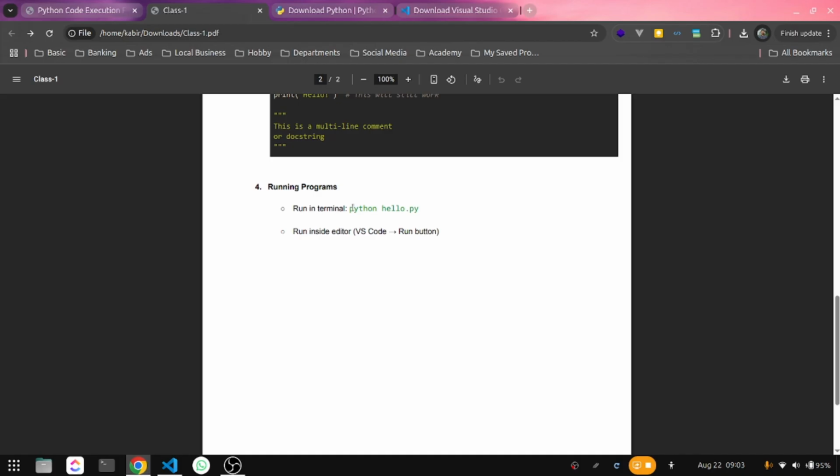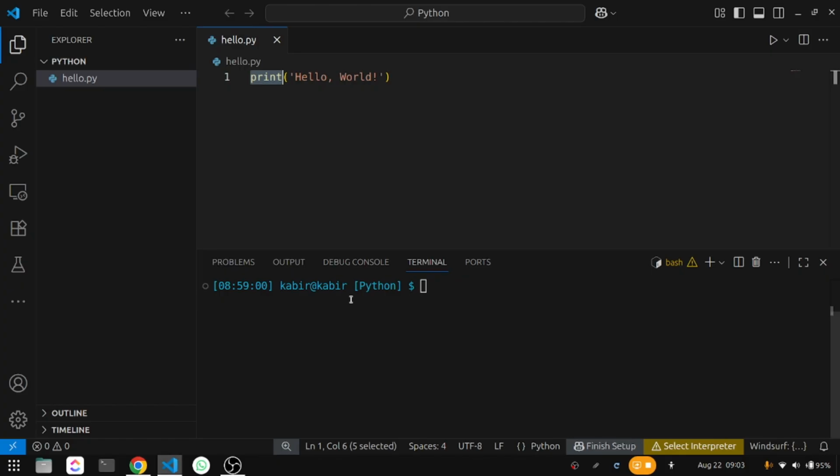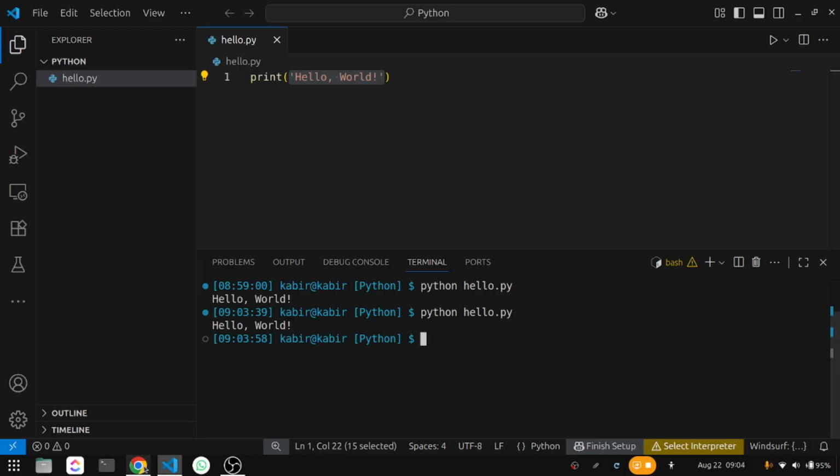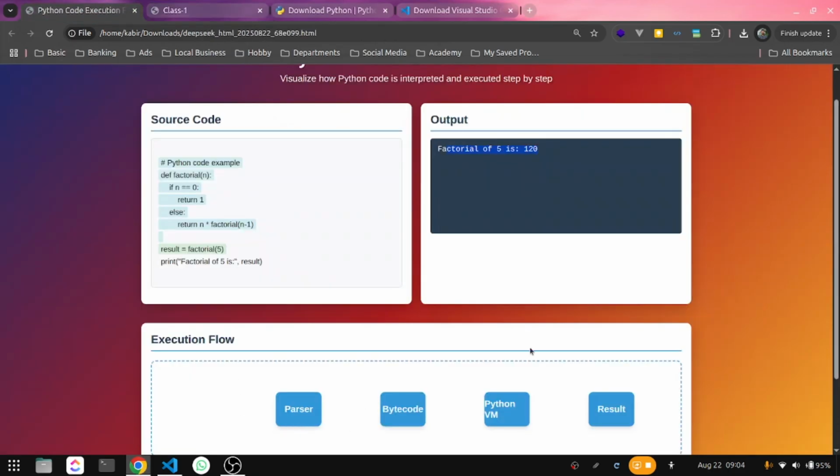Here I can write python, space, the name of the program .py. So here if I write python hello.py and hit enter, it will run the program. Here I can see hello world in the terminal because we have written the print statement here, and inside the print statement we wrote one message called hello world, and that hello world is printing here. But when we are running this program, it's actually fulfilling these 5 steps while giving the output here in the terminal. Now go to the next step.